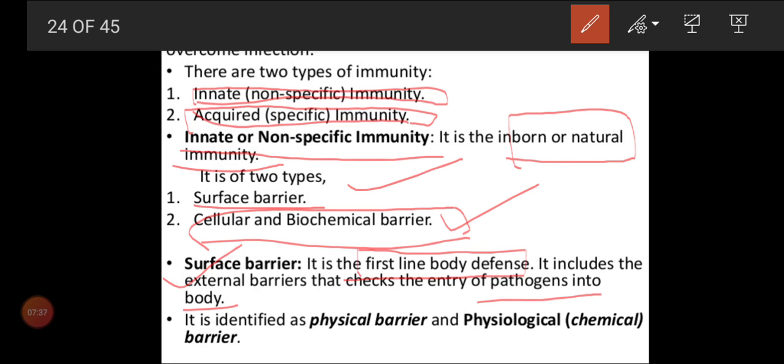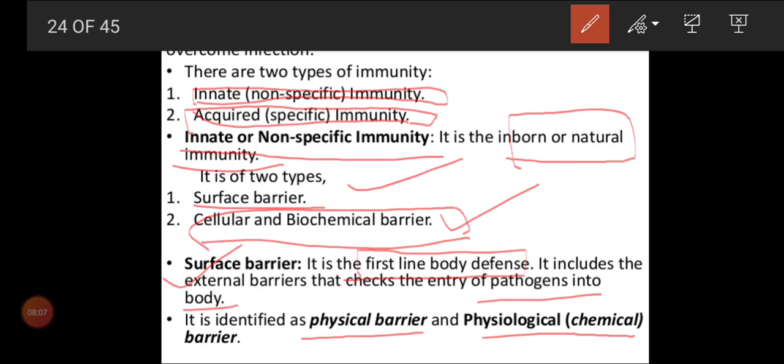Under that also we have subtypes like physical barrier and physiological barrier. So the terms given in your book are first physical and physiological. So you want to remember physical and physiological come under surface barrier. Physical and physiological. Is that clear, children? So please write all those things in your notes and keep them for your future purpose.